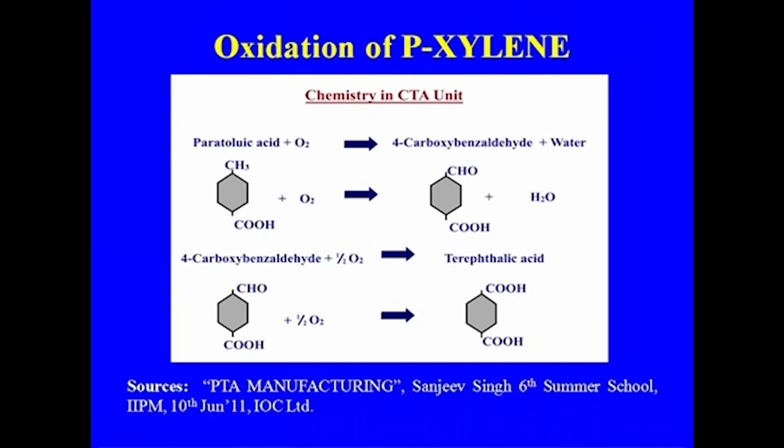This is the process that you get from the oxidation of para-toluic acid to 4-carboxy benzaldehyde.